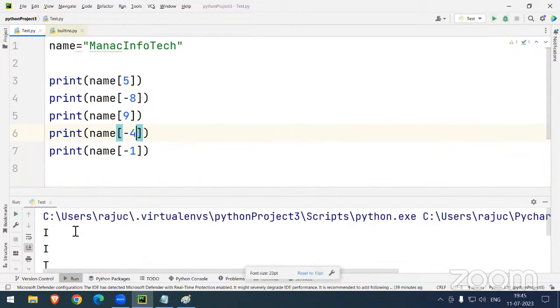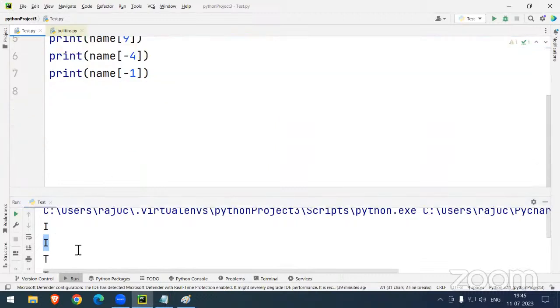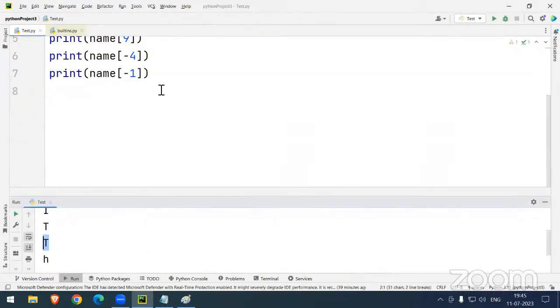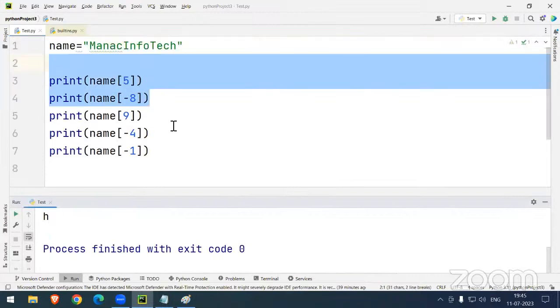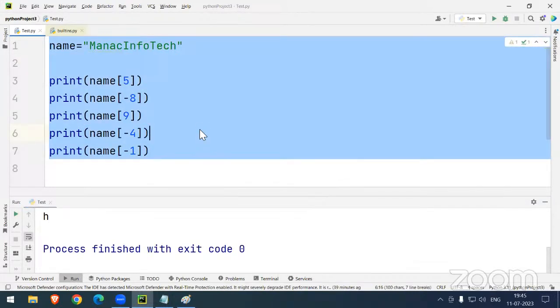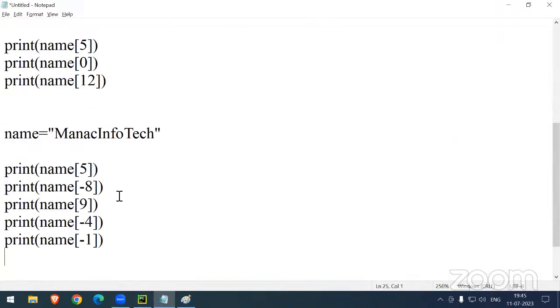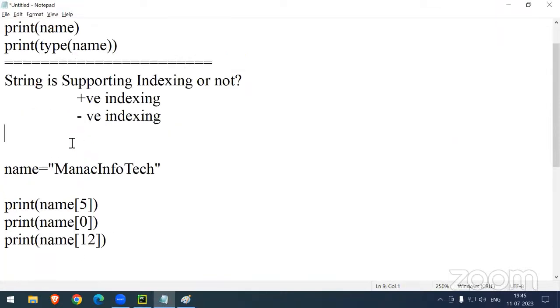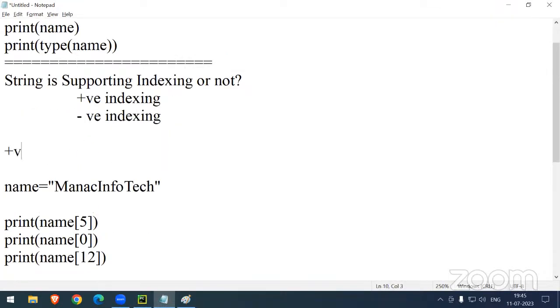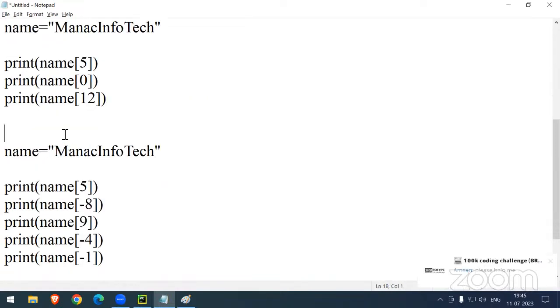Now we can see capital I, here you got the output. Next one, capital T is the output. The last one is what? The H. So perfectly got the answer. This particular part is positive indexing. The last part is what? The negative index.